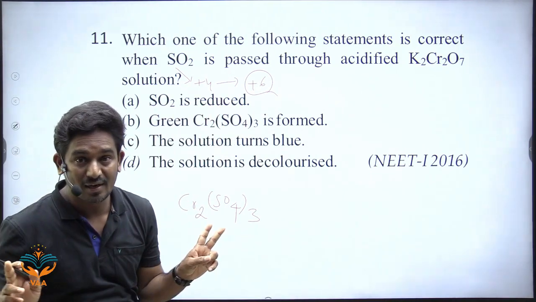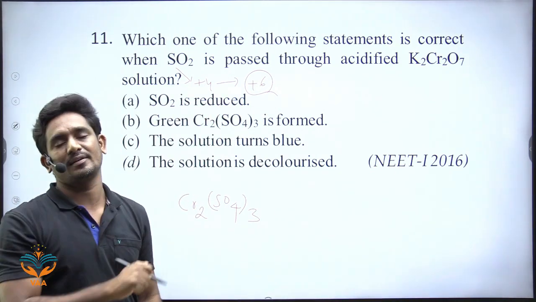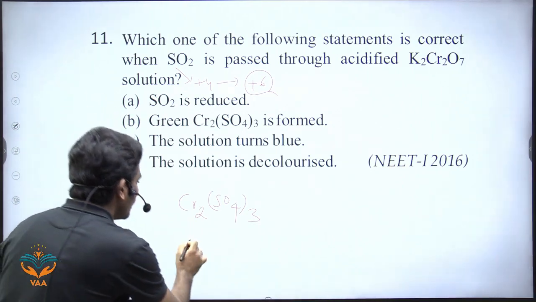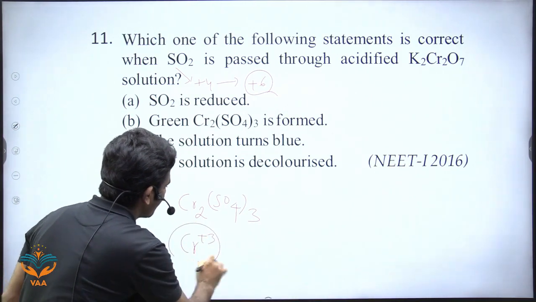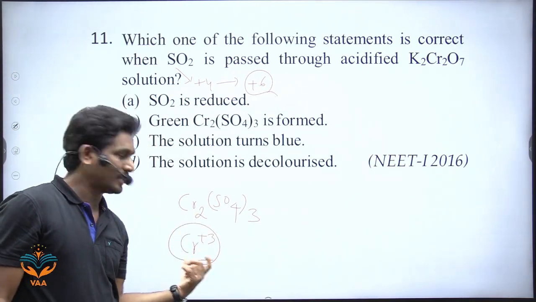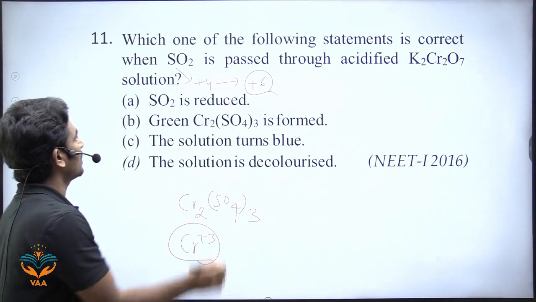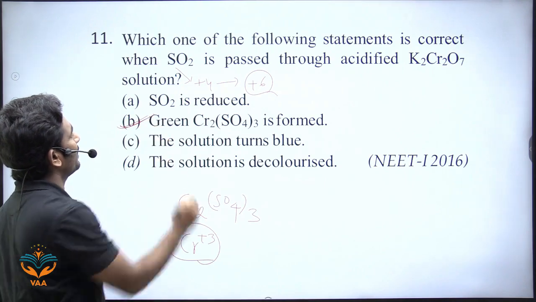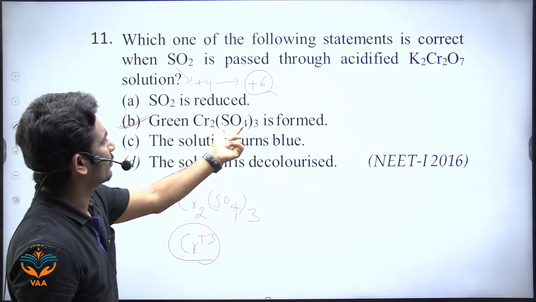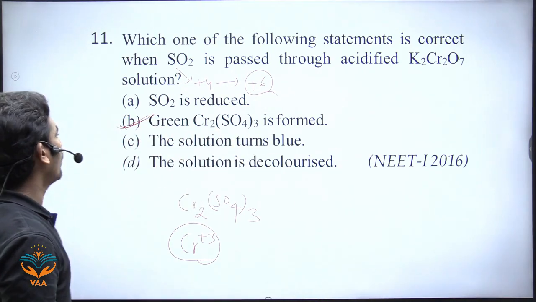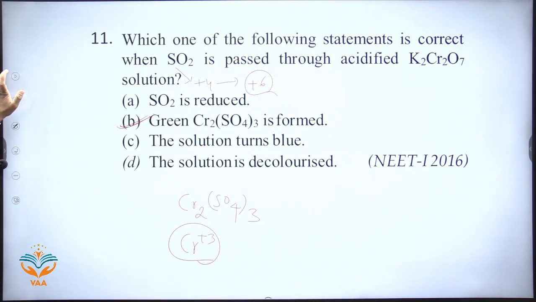But it is not colorless. It is green color. Here it is chromium +3. It is a chromium +3, a green colored ion. Okay. So the answer is B. Green Cr2(SO4)3 is formed.